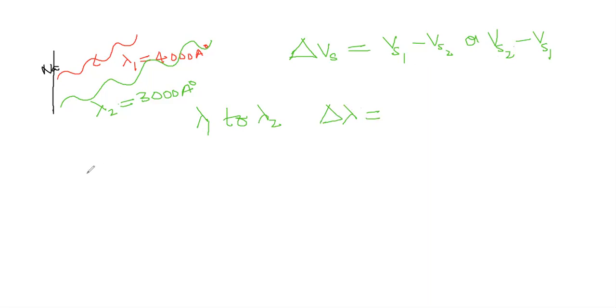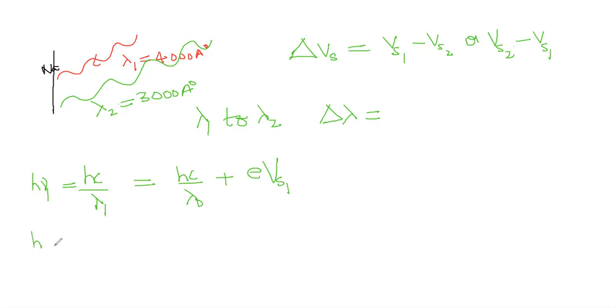First we have to write the same equation two times. Hc by lambda 1, this is the first equation. Why? Because h nu 1 is equal to Hc by lambda naught, we don't know lambda naught, is it understood? Plus eVs1. That is the first equation.